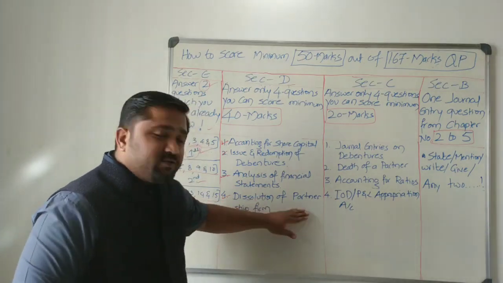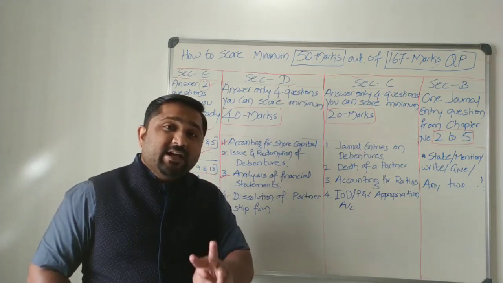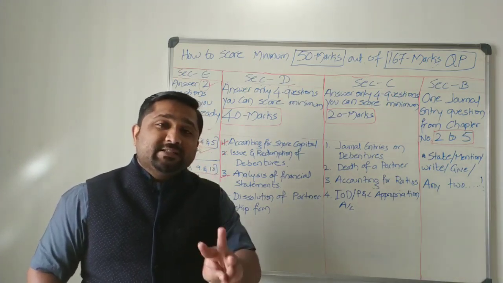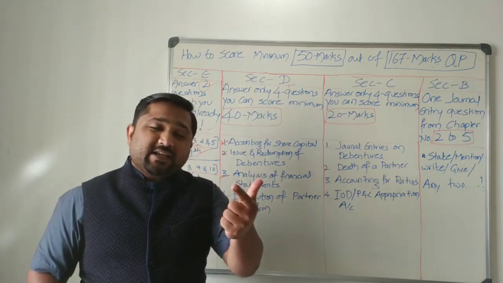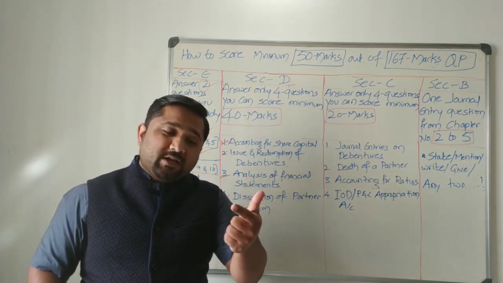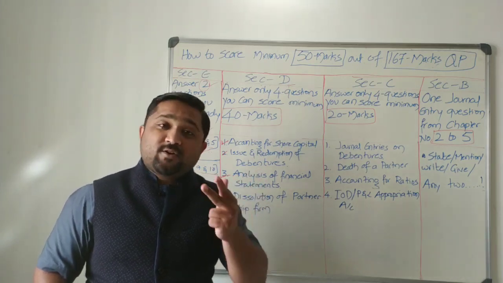See, when it comes to dissolution of partnership firm, you need to prepare only 3 ledger accounts. Yes, you need to prepare only 3 ledger accounts. First one is realization account. Second one is partners capital account. Third one is cash or bank account, depends on the question.